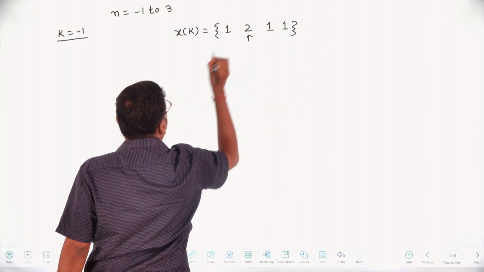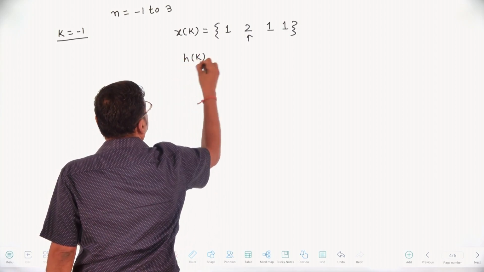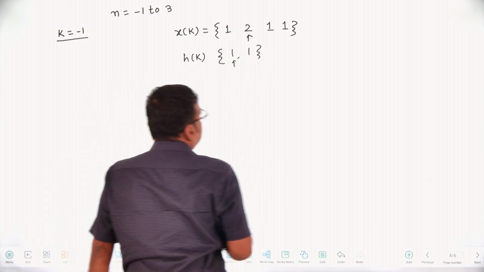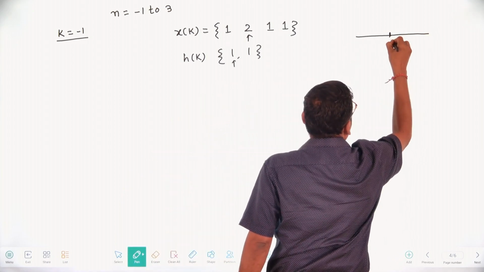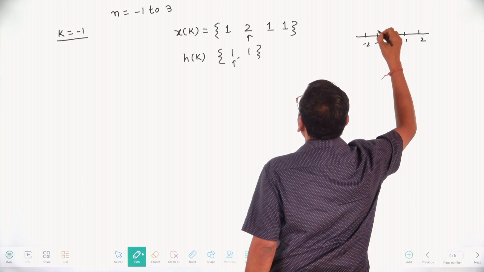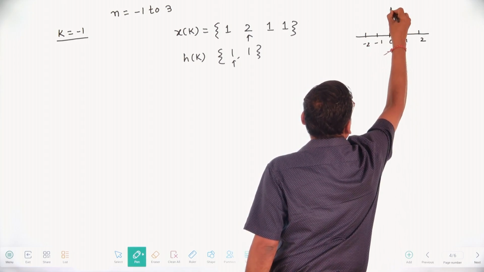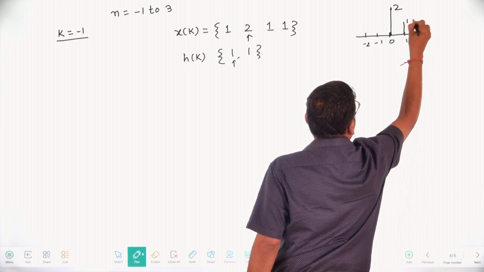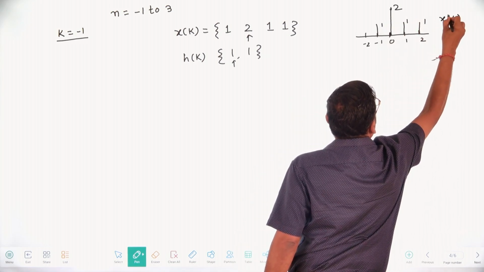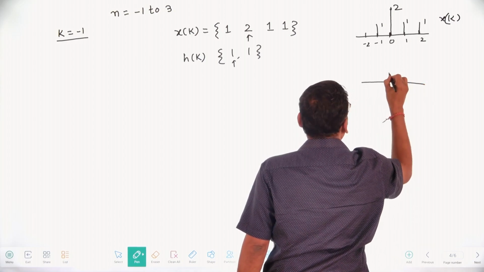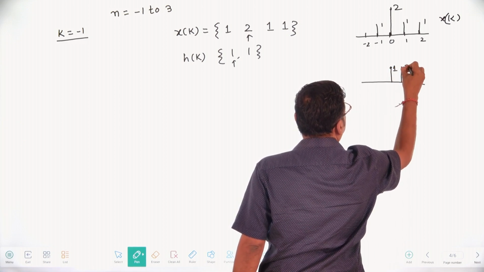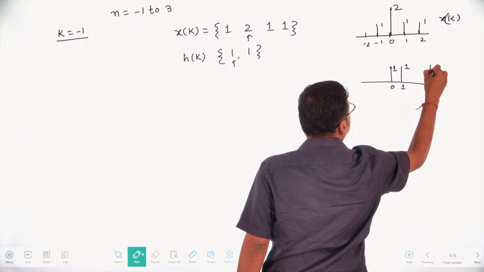The origin is here, like this. h of k is 1, 1. This origin is like this. Here, this is 0, 1, 2. At 0, that is 2. 1, 1, also 1. This is your x of k. h of k, this is 1, and also this is 1. At 0, this is 1. This is your h of k.